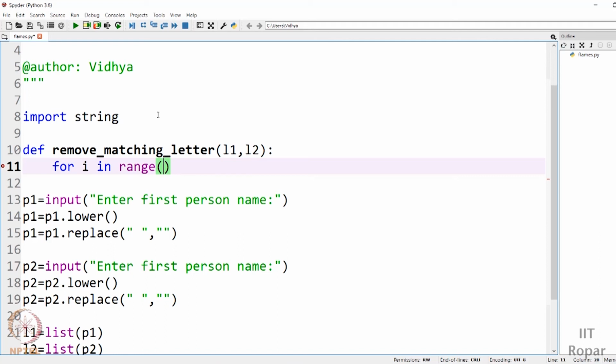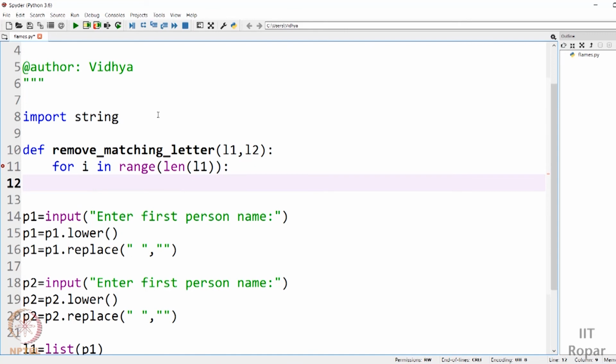I guess you're familiar with this, I was just giving an explanation of why we give length. So the length of this list you have to pass, for that many letters you want to make a check. Iterate it over the first list, and in the same way iterate over the second list: for j in range, length of the list L2.